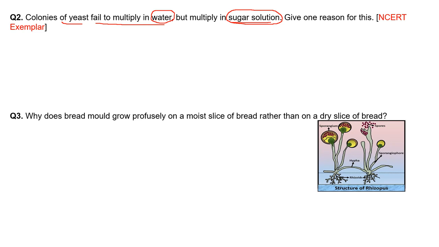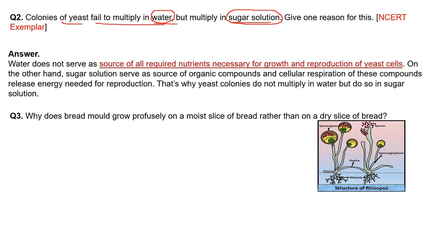Cellular respiration is a process in which energy is generated by breaking down glucose. So definitely sugar will be a source of energy. Yeast will grow more in sugar solution, and they won't grow in water because there is no such source of energy present in water.